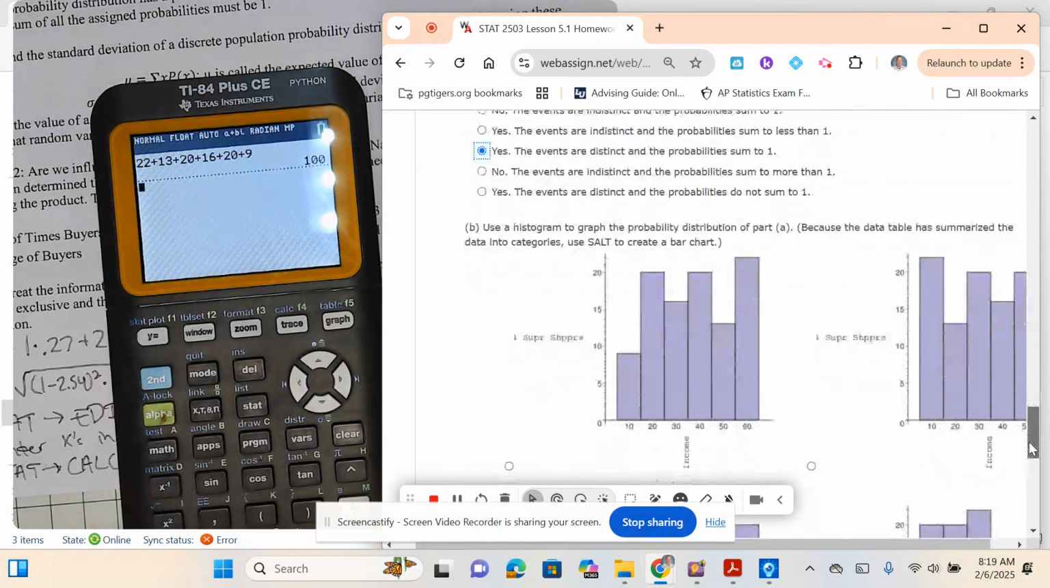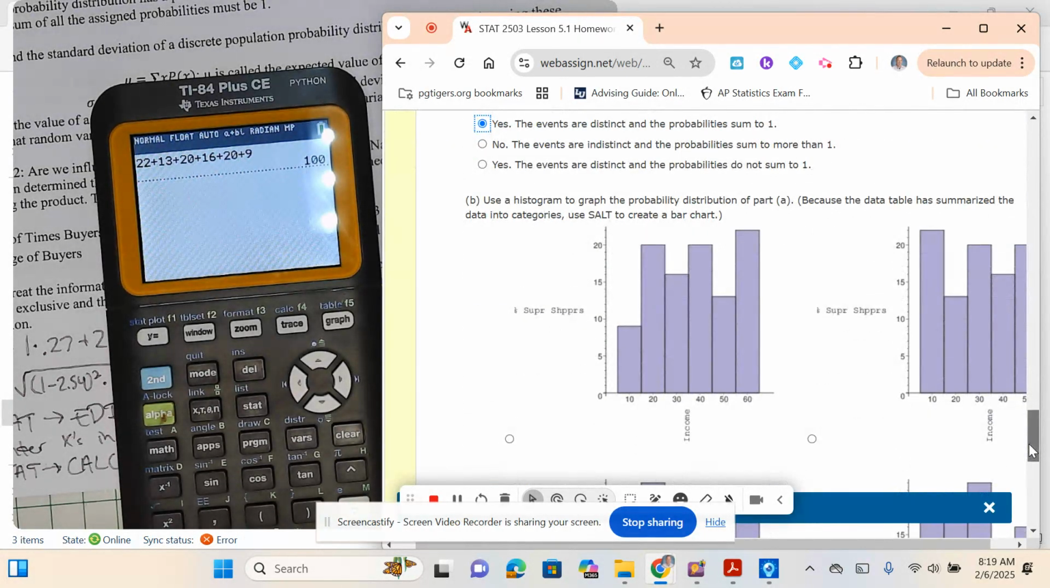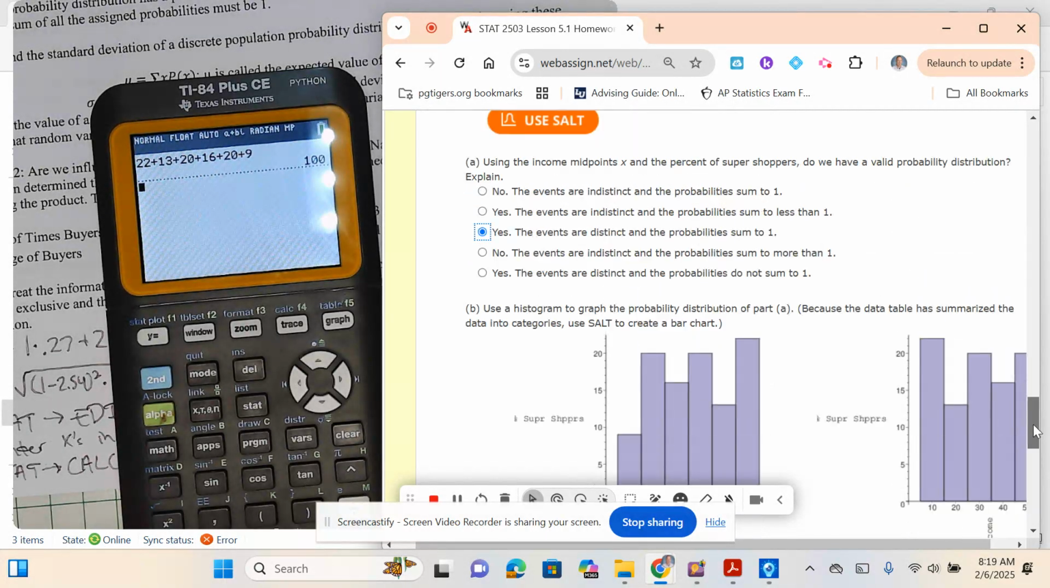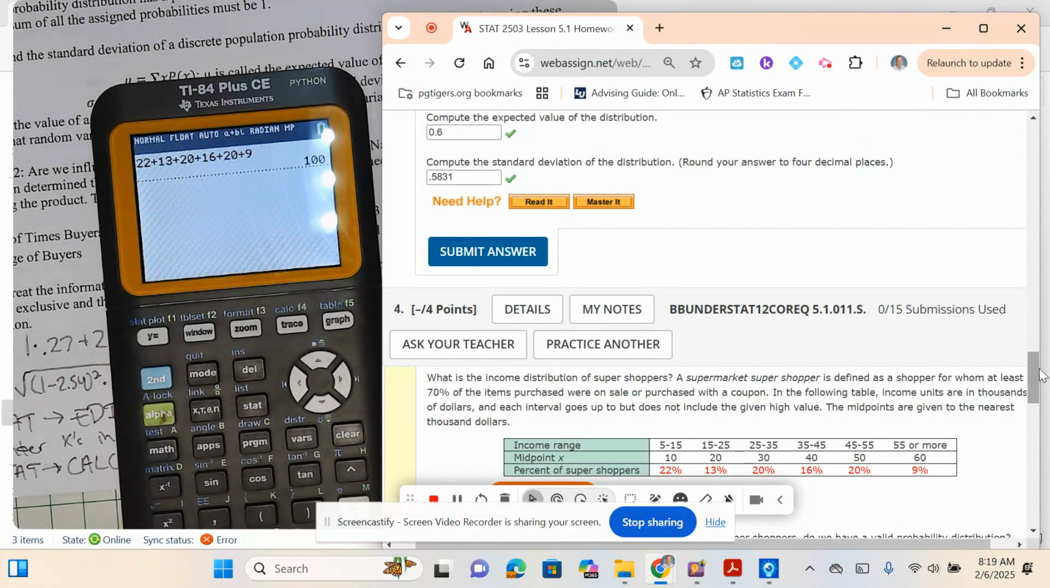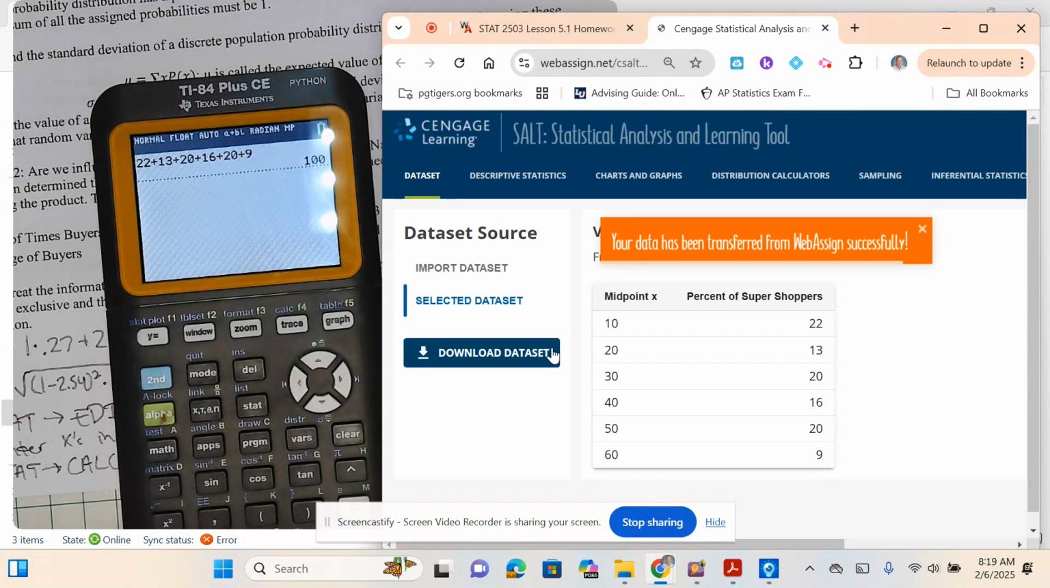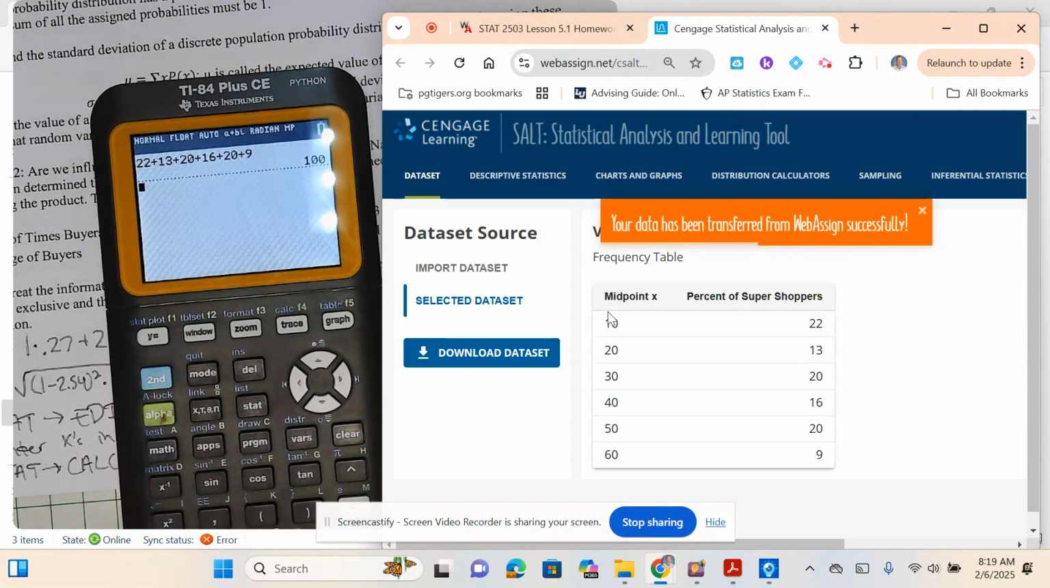Now, B, we're going to use SALT here: use a histogram to graph the probability distribution. Because the data is summarized into categories, you have to use SALT and create a bar chart. You could also eyeball this, but I'm going to use SALT and do a bar chart. Unfortunately, SALT will not do the mean and standard deviation that I'm aware of. I tried to do it earlier, and I can't figure it out.